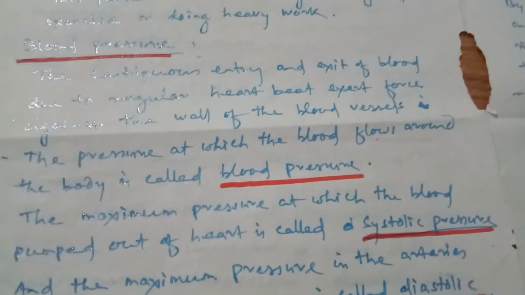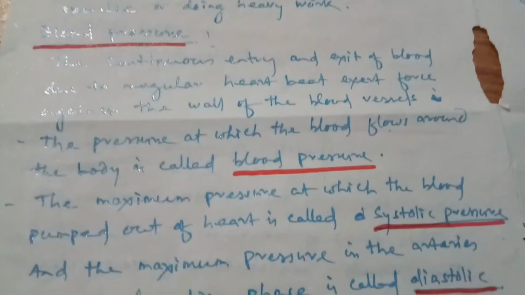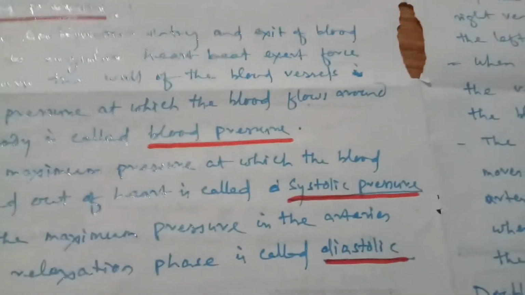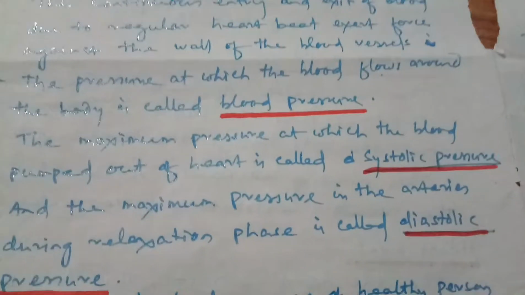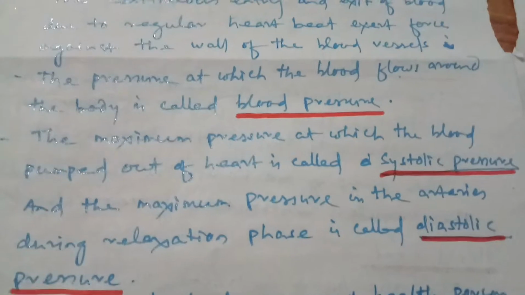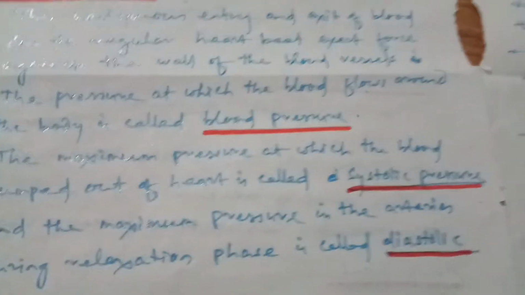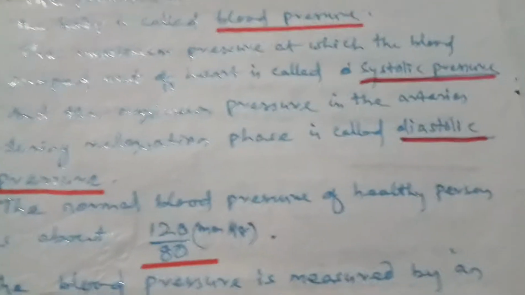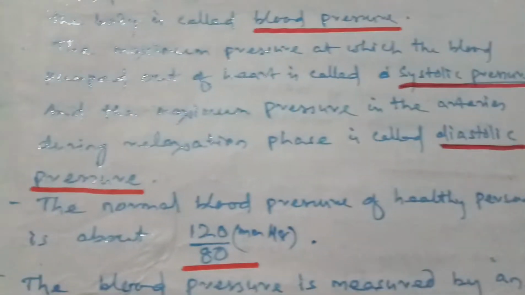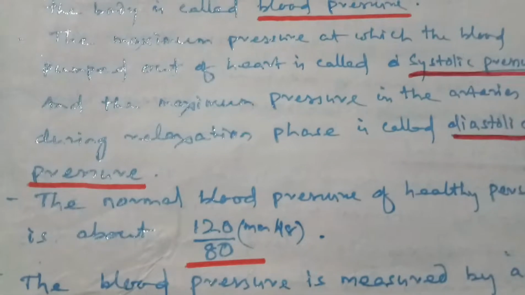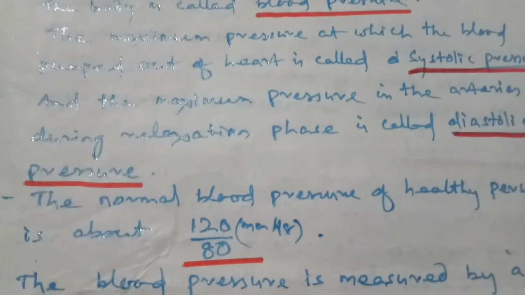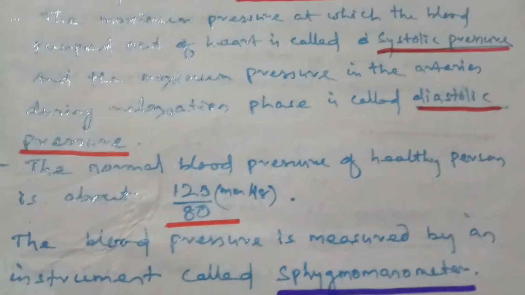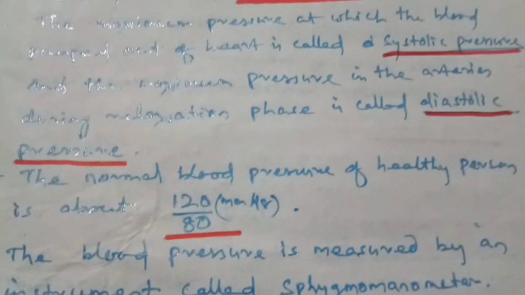The maximum pressure at which the blood is pumped out of the heart is called systolic pressure, and the maximum pressure in the arteries during relaxation is called diastolic pressure. Students, the normal blood pressure of a healthy person is about 120 by 80 mm Hg. The blood pressure is measured by an instrument called a sphygmomanometer.